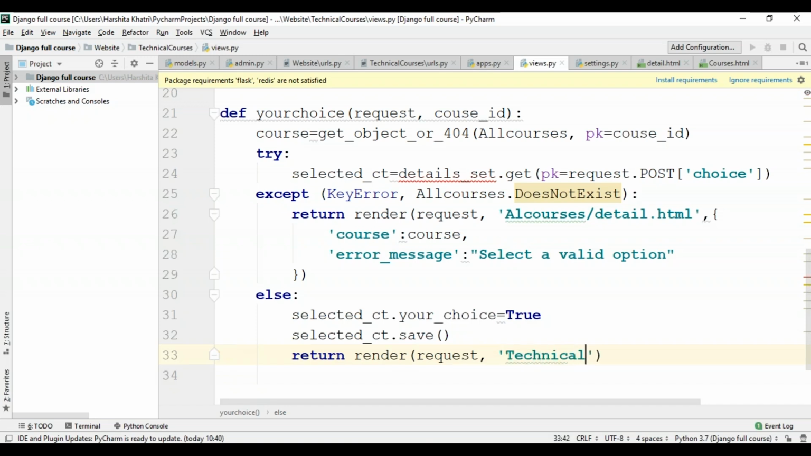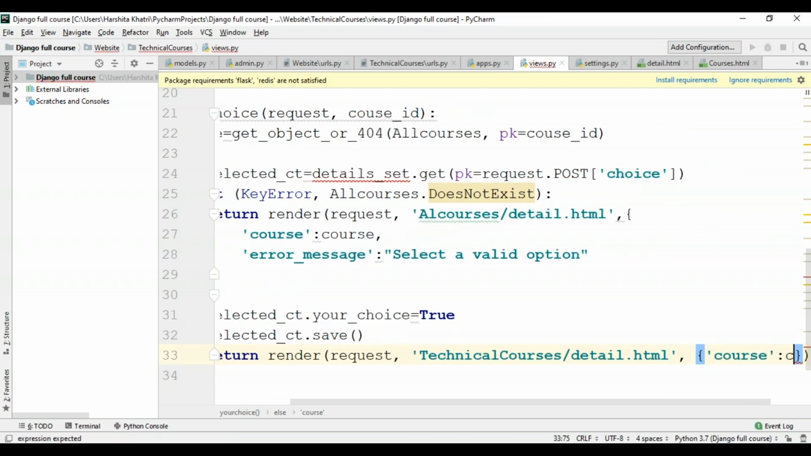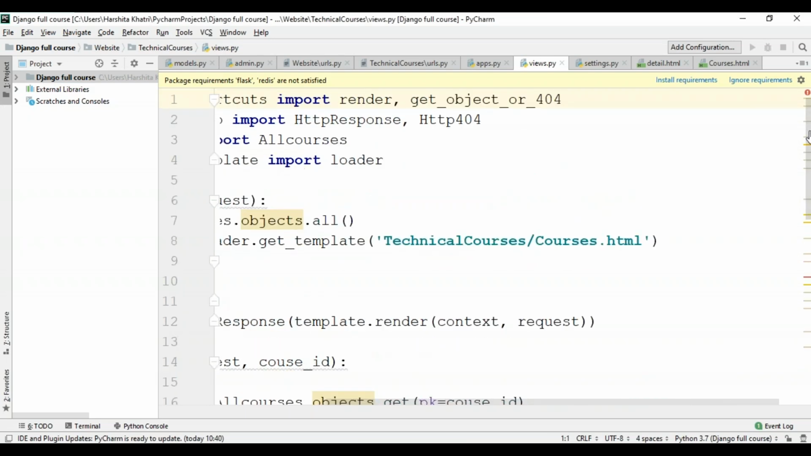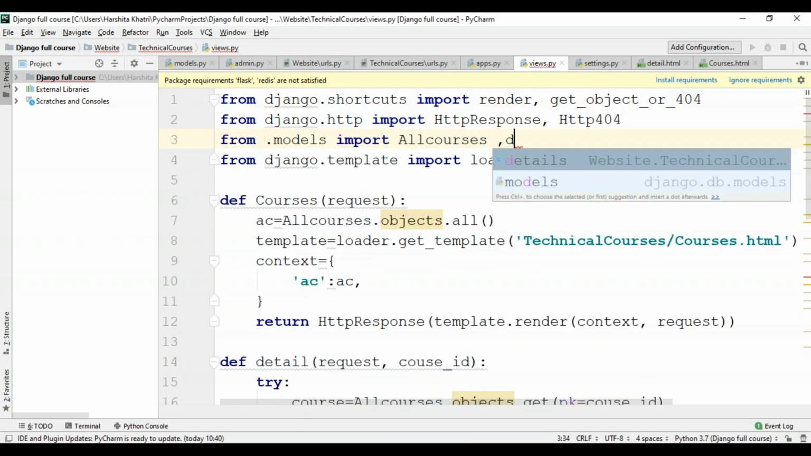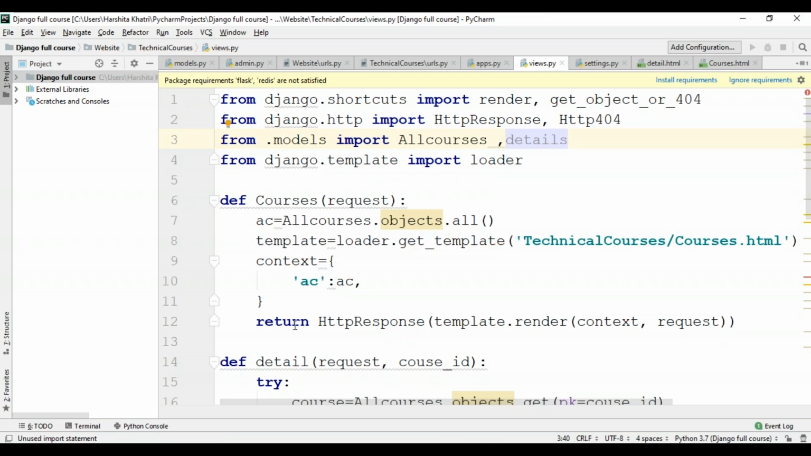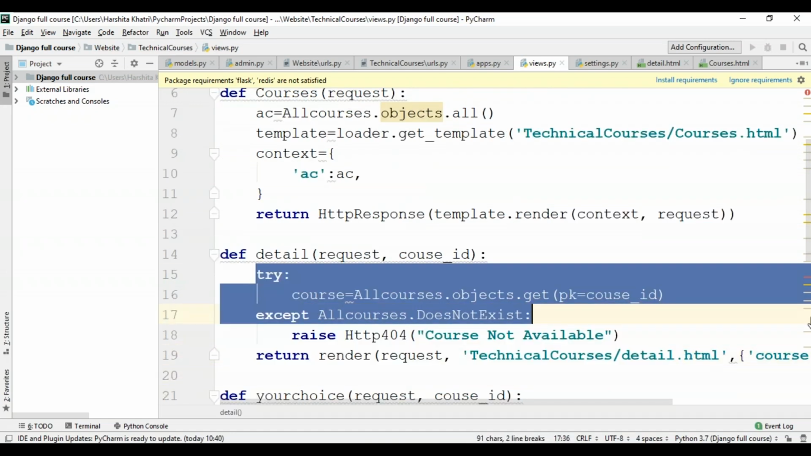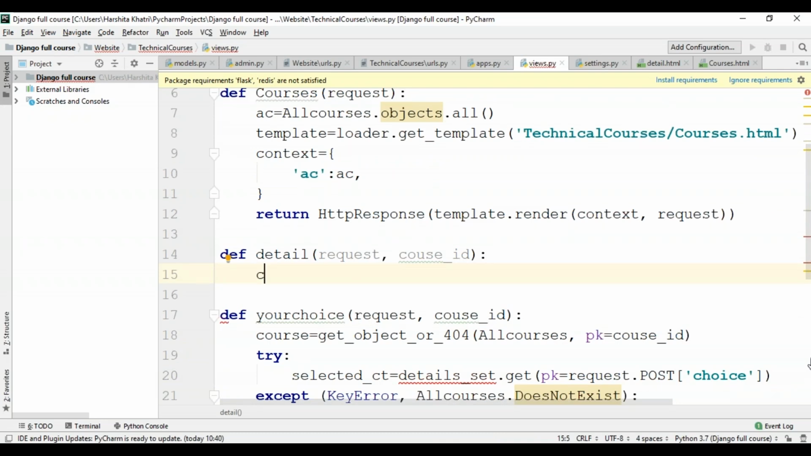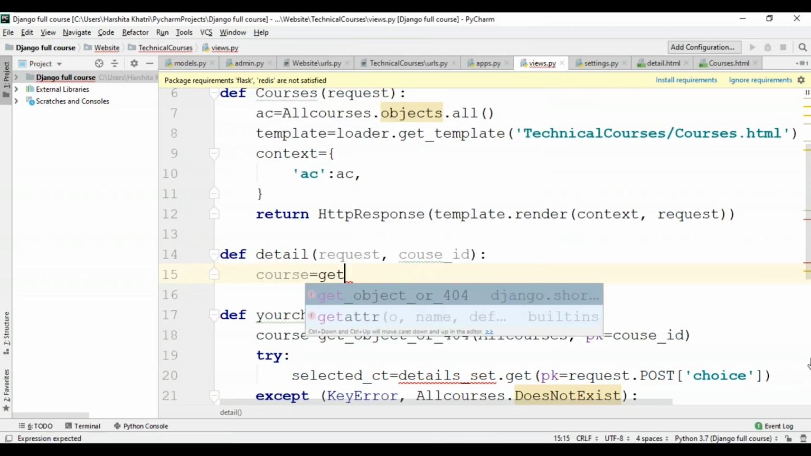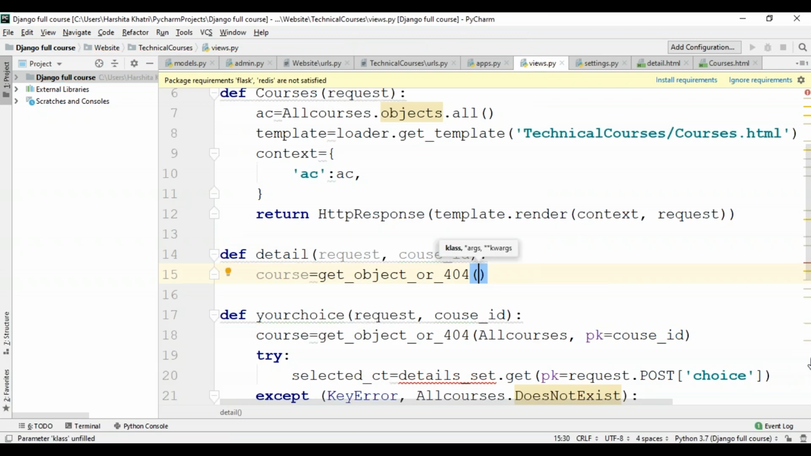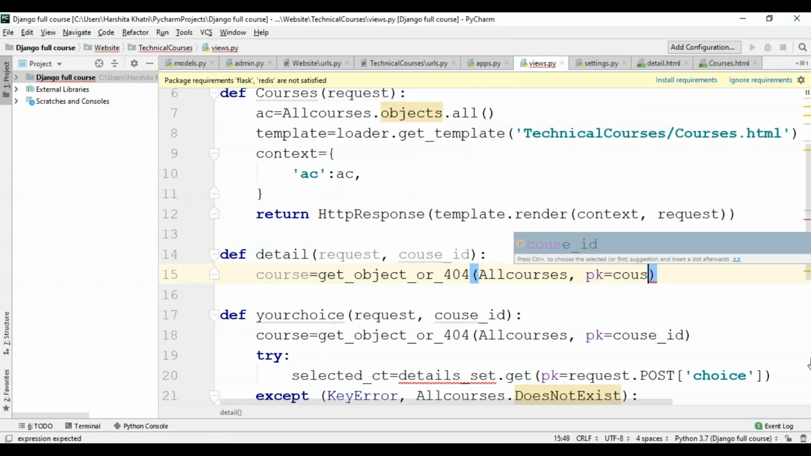So for that, technical courses/detail.html. Now the dictionary that specifies my details again. So that's course, and the value is course itself. One thing I forgot to do over here is import the details class as well. So I'll import that, and one small change within the detail class. I'll clear this, and over here I'll say course equals get_object_or_404, and over here it'll be AllCourses and the primary key, which is equal to the course ID.